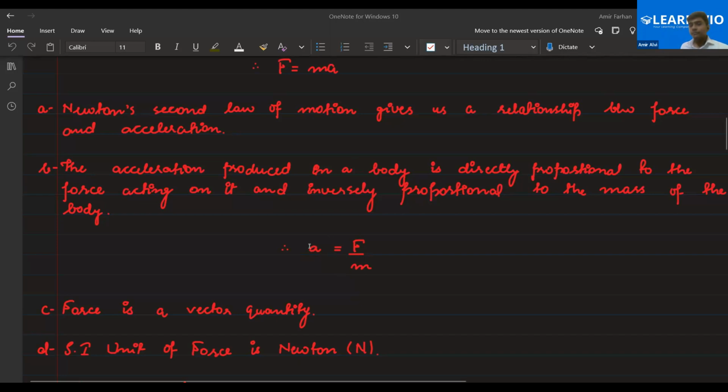So A is equal to F by M. Now what we can see is that if you increase the mass, the overall fraction will decrease, because the higher the denominator, the lower the fraction. Am I right? That leads to a lower magnitude of acceleration. So that's how the acceleration is inversely proportional to the mass. It means that if you apply the same force to a low mass and a high mass, the low mass will gain higher acceleration and the high mass will gain lower acceleration.